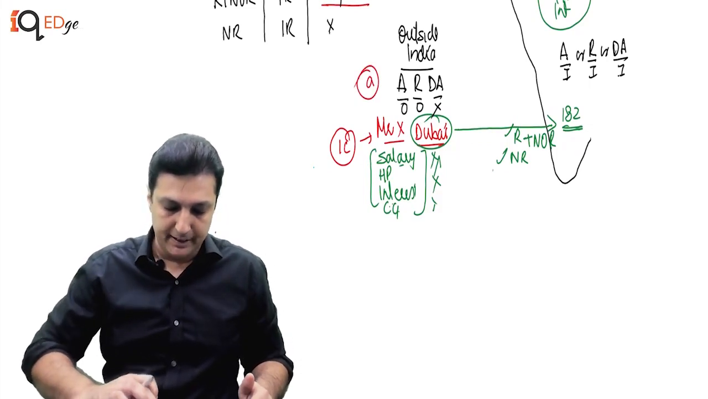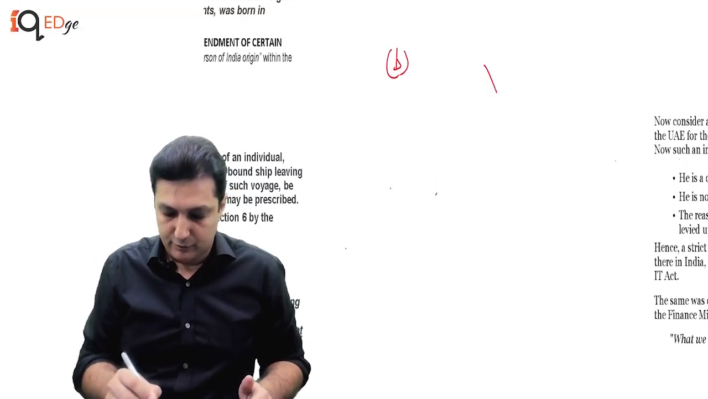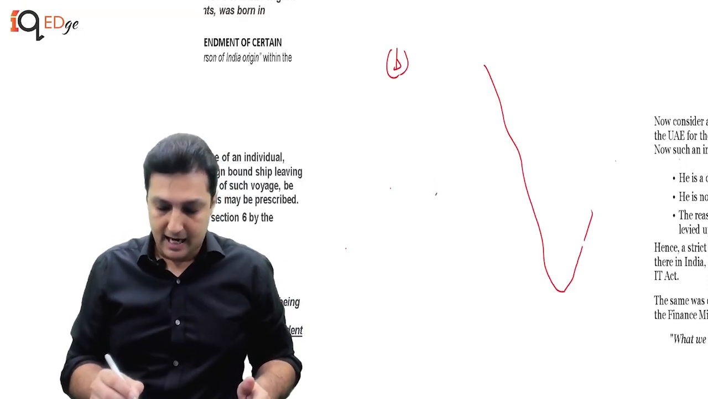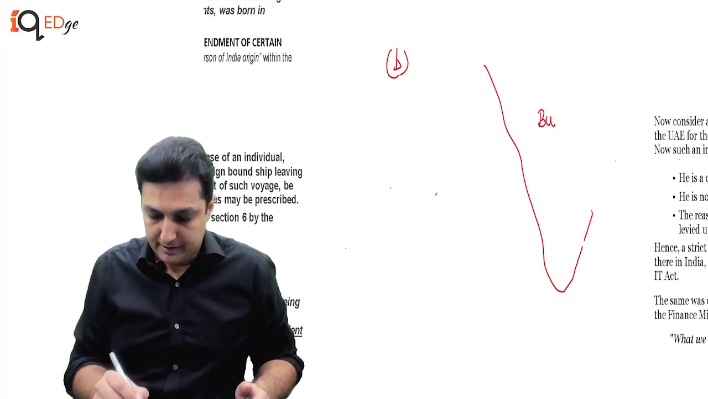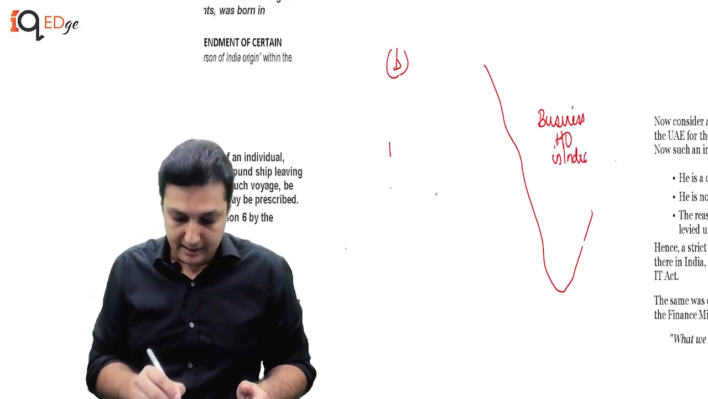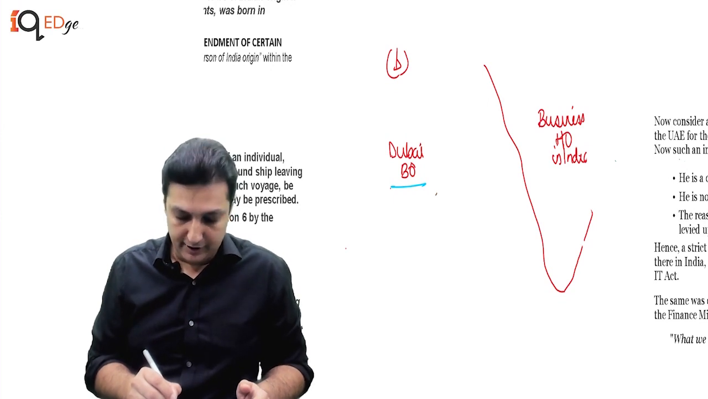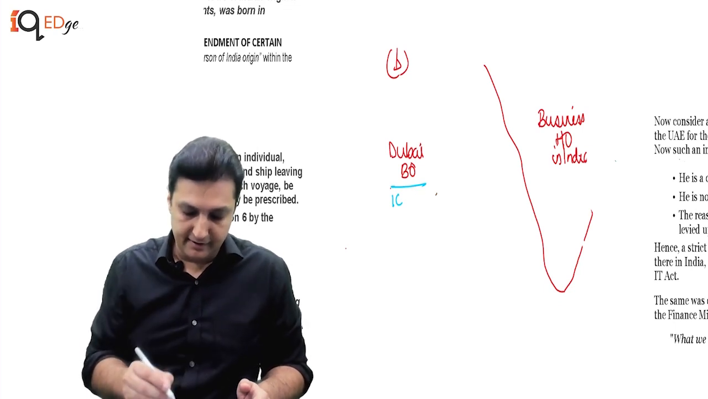Let's take example B. Now, in example B, I'm going to assume this guy has a business. Now, let's assume the business has a head office in India. Okay. And let's say in Dubai, there is a branch office. Now, this individual has started staying in Dubai. So, he is an Indian citizen, but he stays in Dubai. He is residing in Dubai.